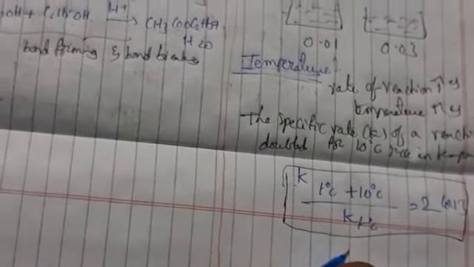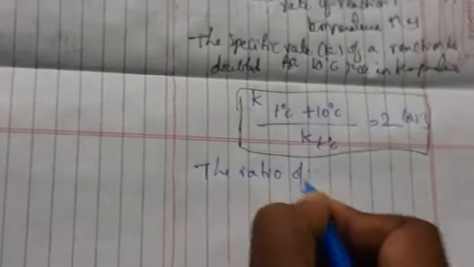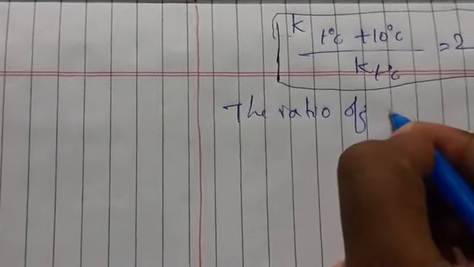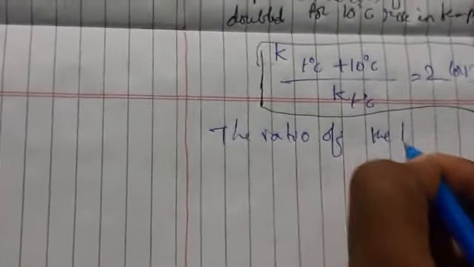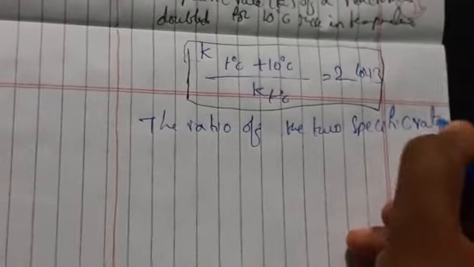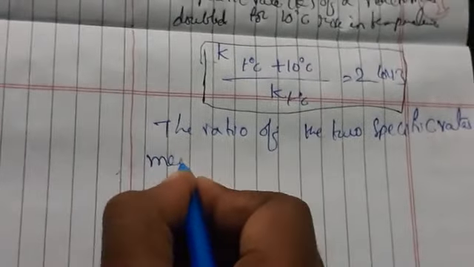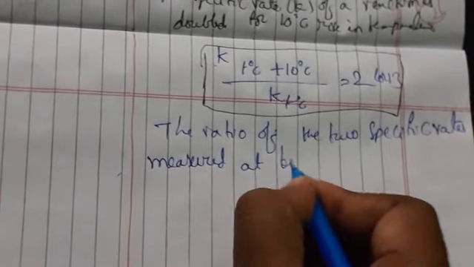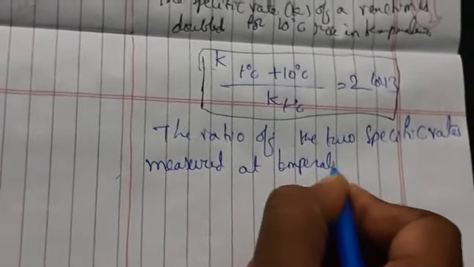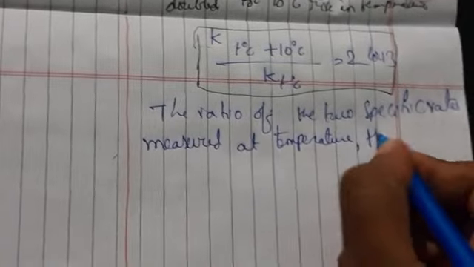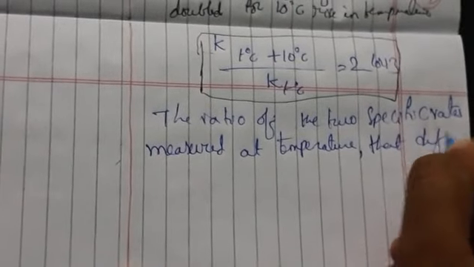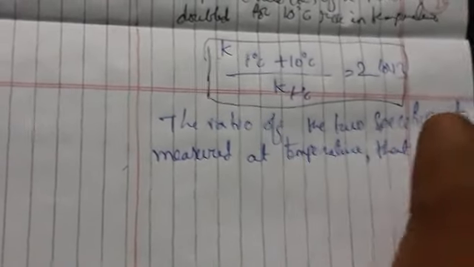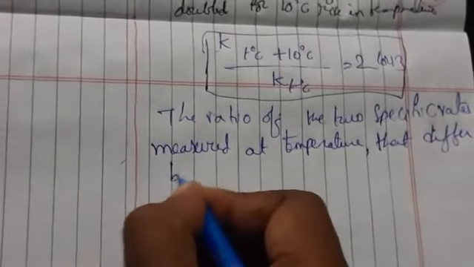The ratio of two specific rates measured at temperatures that differ by 10 degrees centigrade.